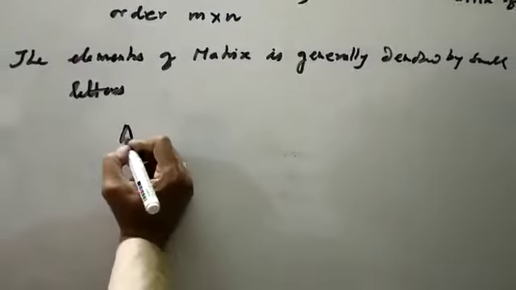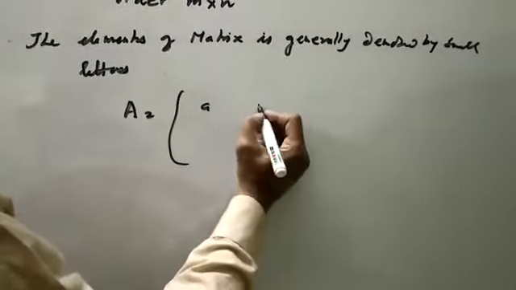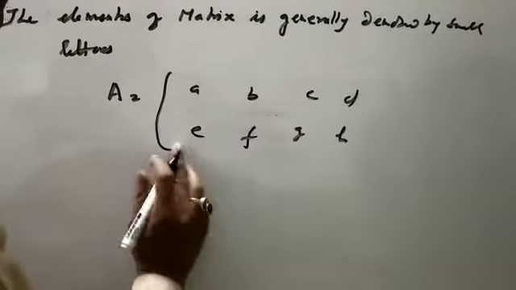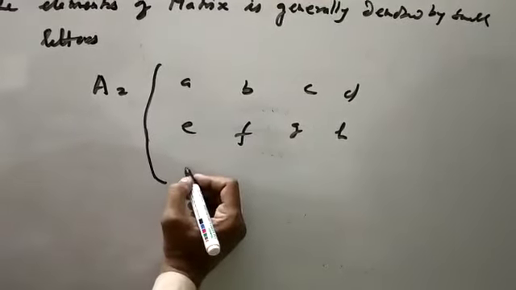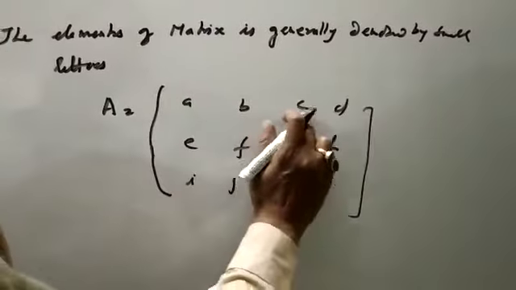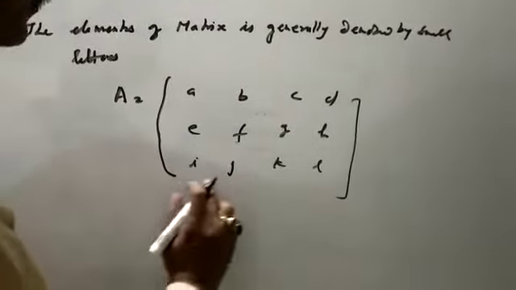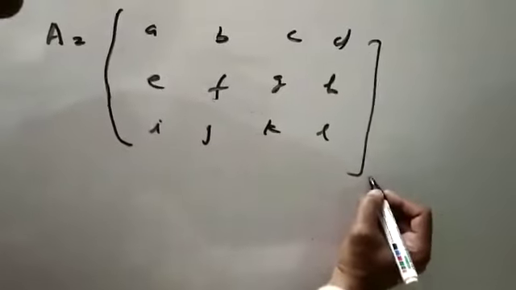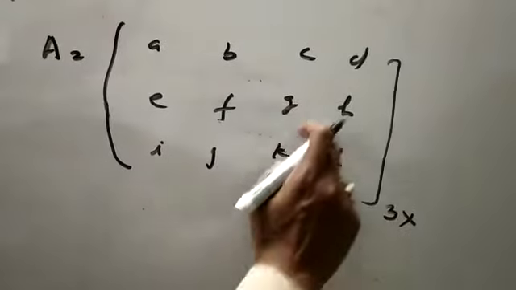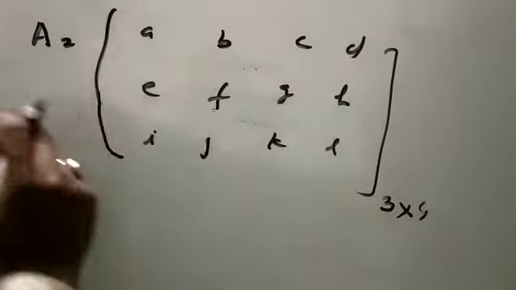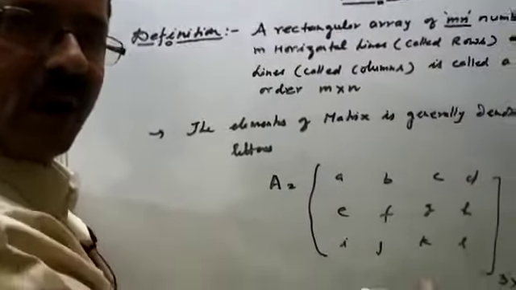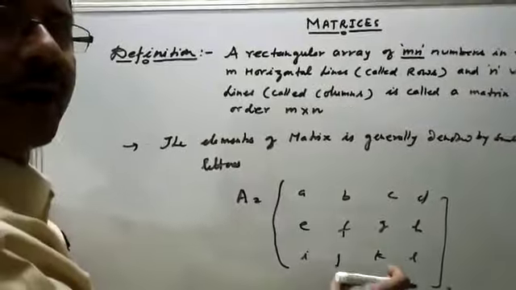For example, this is a matrix A with elements a, b, c, d, e, f, g, h, and let us suppose i, j, k, l. There are first, second and third horizontal lines, so the number of rows is 3. There are first, second, third and fourth vertical lines, so the number of columns is 4. So the order of matrix A is 3 cross 4, read as 3 by 4.